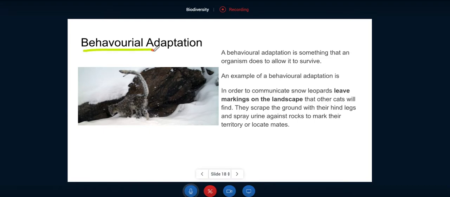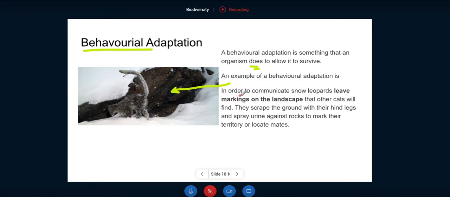Okay, so you probably heard the word behavior before, right? A behavior is something that an animal, organism, or a human does. We are also organisms too. So a behavioral adaptation is something that an organism does to allow it to survive. An example of a behavioral adaptation is my friend the snow leopard over here.